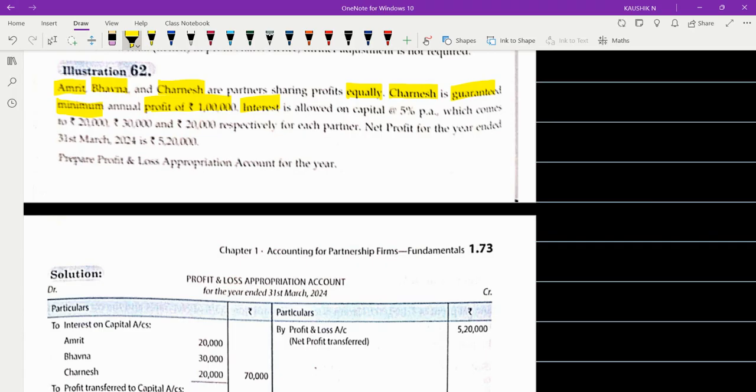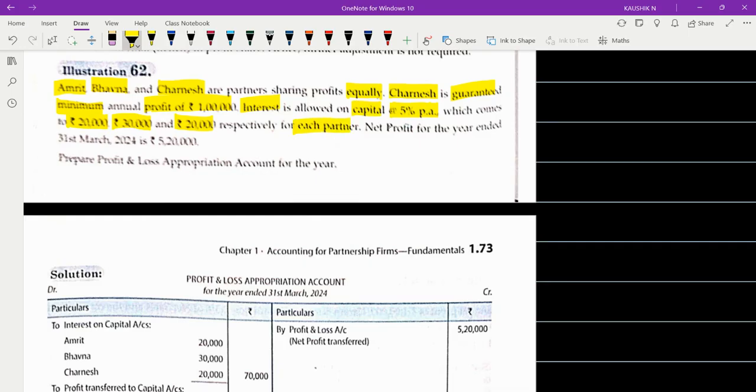Interest is allowed on capital at the rate of 5 percent per annum, which comes to rupees 20,000, rupees 30,000, and rupees 20,000 respectively. That means they themselves have calculated the interest on capital and given you the value straight away, to each partner.